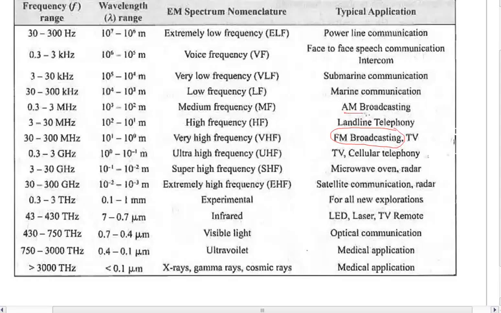When AM broadcasting was the dominating force, there was an engineer by the name of Armstrong, who was trying to push FM broadcasting, and he fought a huge battle to get FM broadcasting into the picture rather than AM broadcasting.